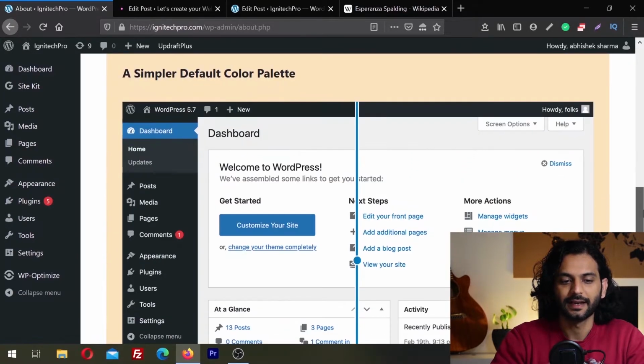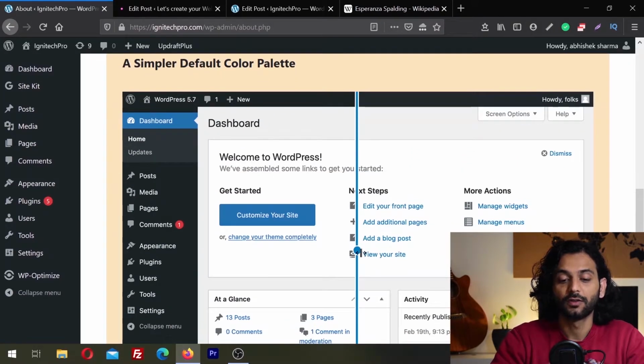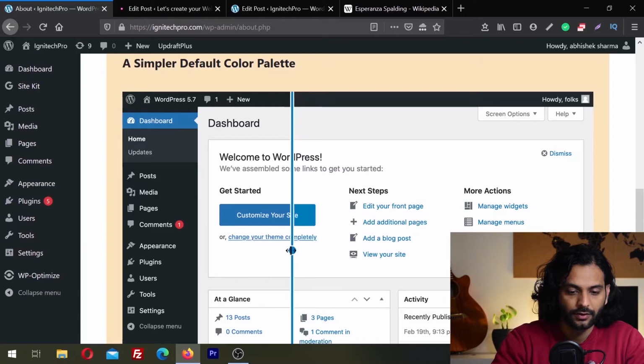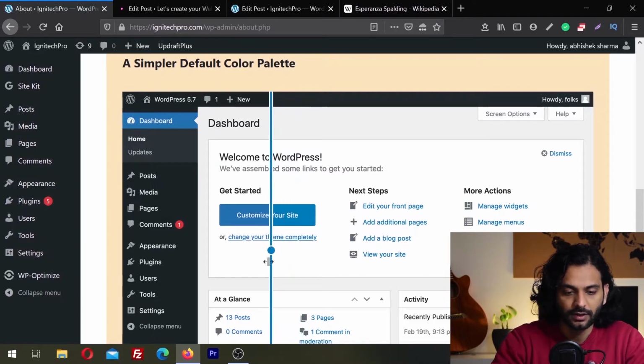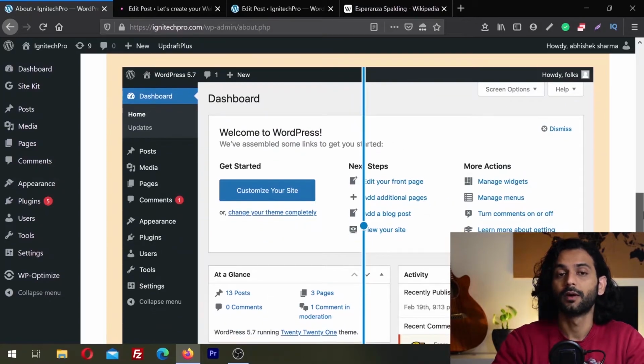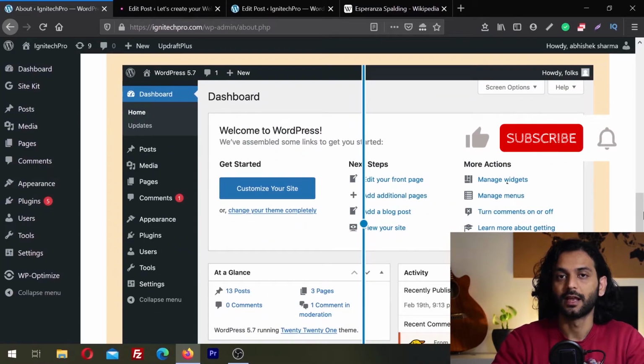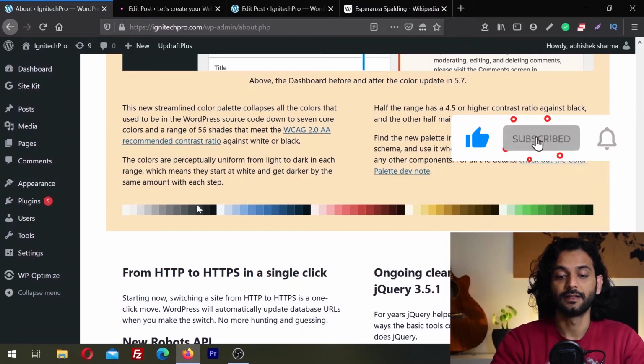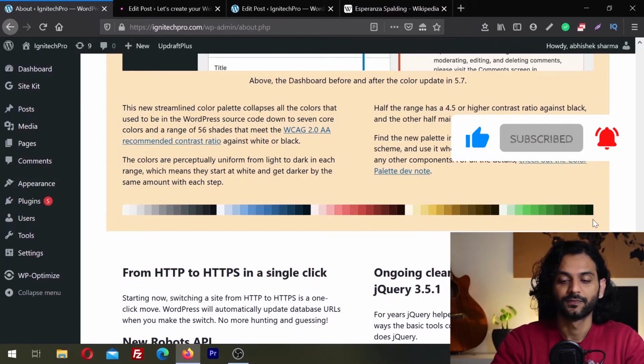Okay, let's move on. The second thing is the simpler default color palette. So now the WordPress color palette has more contrast. It has fewer colors but it has more contrast. If you see here, on the left side is the before and the right side is the after color palette. If I drag it on the left, I don't know if you can see on the screen, but this time you can see on the right there's more contrast. For some people who have problems seeing colors, it can be a really useful feature. You can see the whole color palette available in WordPress.